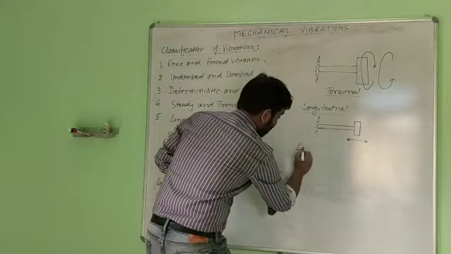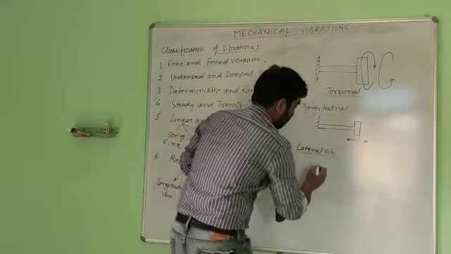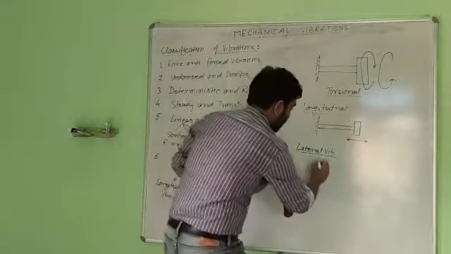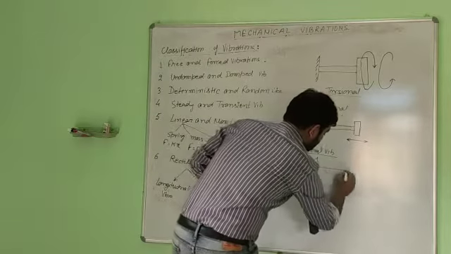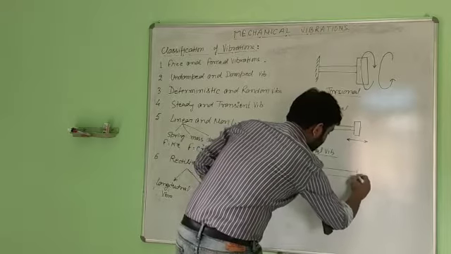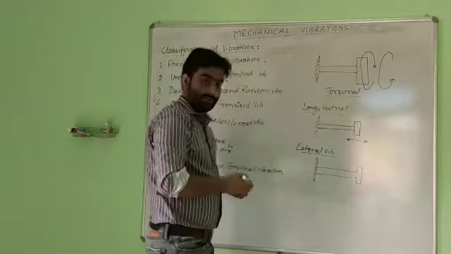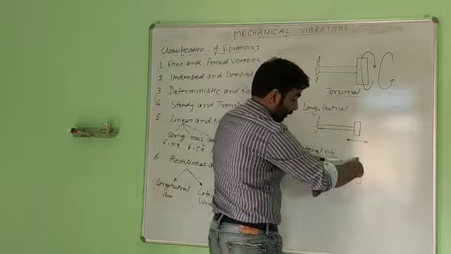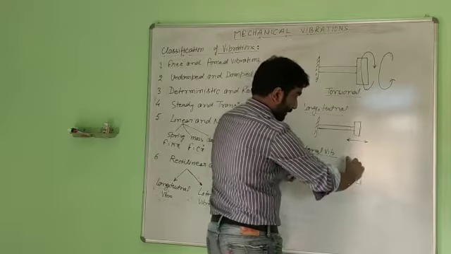The lateral vibration occurs in the lateral axis. What is the lateral axis? The lateral axis is the axis which is perpendicular to the longitudinal axis. If this is the longitudinal axis, then this axis, the y axis, or this axis, the z axis.